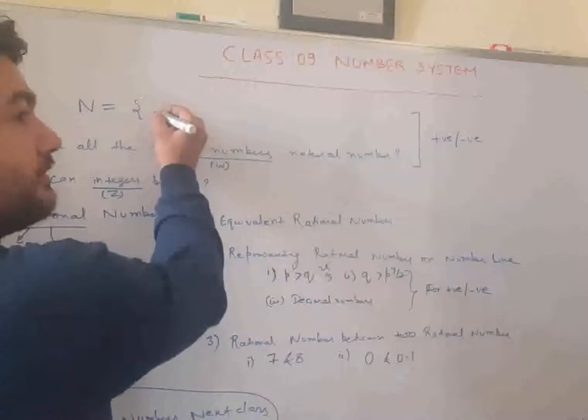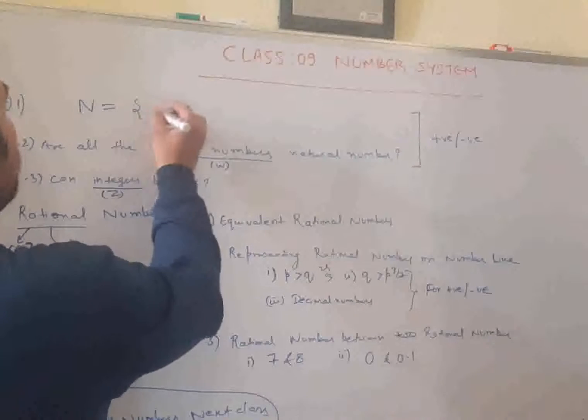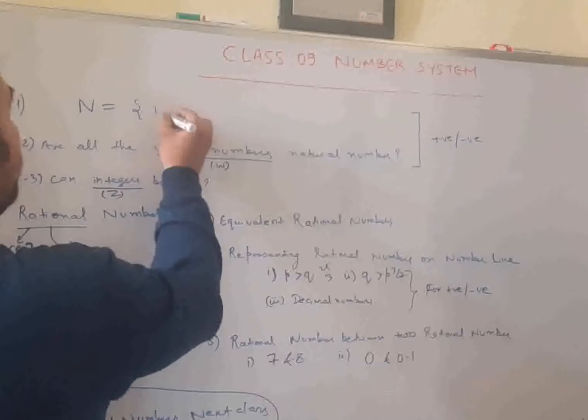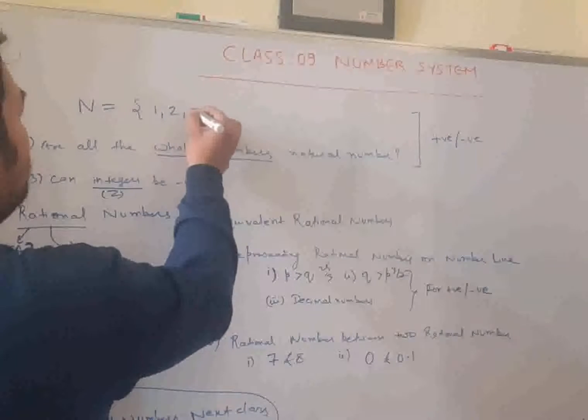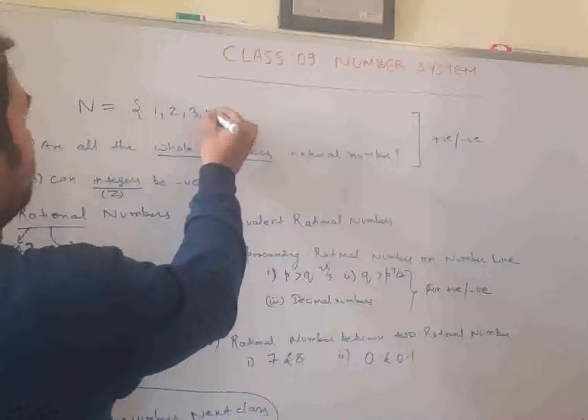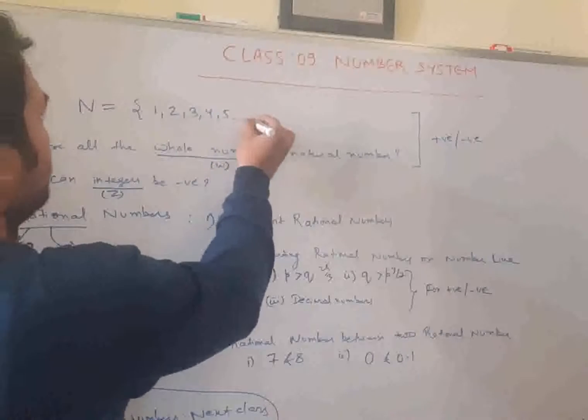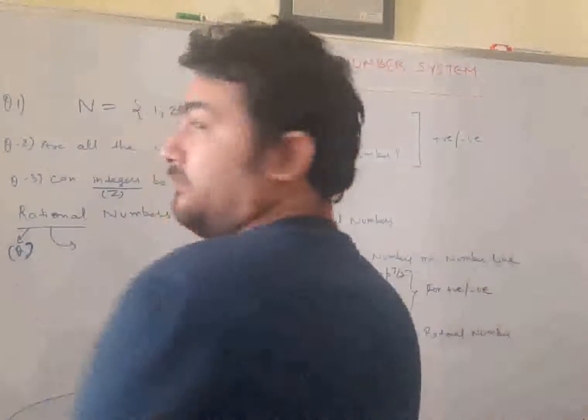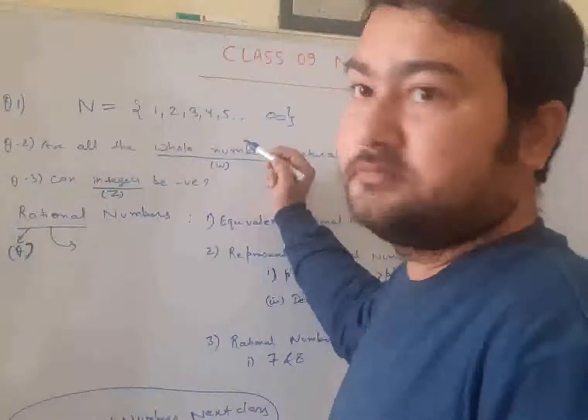A set is a collection of items. So natural number N contains 1, 2, 3, 4, 5 and so on till infinity. Okay, that's right.